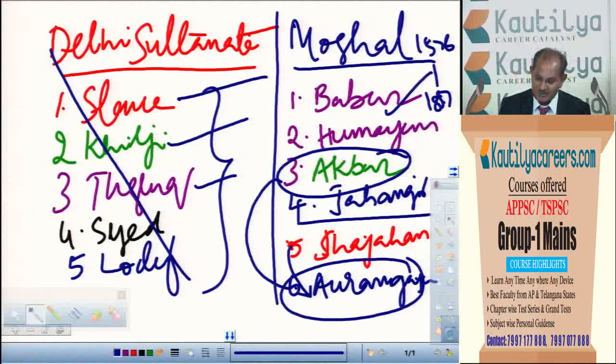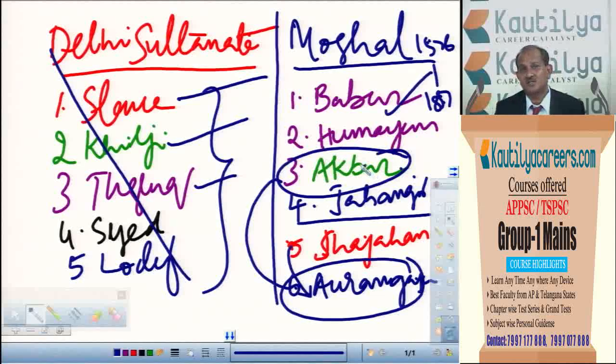At the same time, the policies followed by Akbar were reversed here. Akbar gave equal importance to the Hindus; Aurangzeb did not do so much. Of course, some Hindu officers were there in his administration, that is different, but he did not give that much importance as Akbar gave. So such differences we can take between the period of Aurangzeb and Akbar: what policies Akbar followed, and what policies Aurangzeb followed.